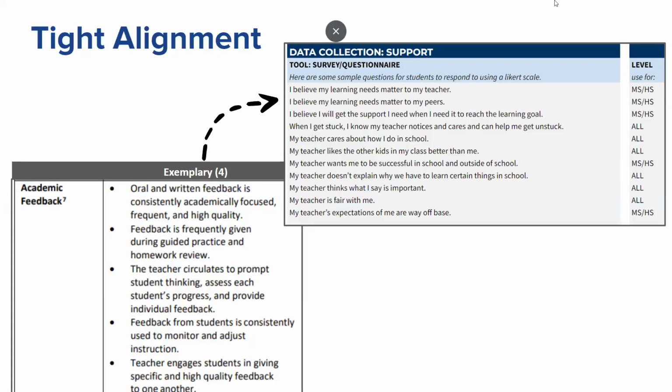The indicators for the SCTS 4.0 rubric element academic feedback and the PCVL outcome support can work together to help teachers collect valuable data about their students' perception of how they're being supported as learners through academic feedback. For example, on the 4.0 rubric, teachers are expected to consistently use student feedback to monitor and adjust instruction.